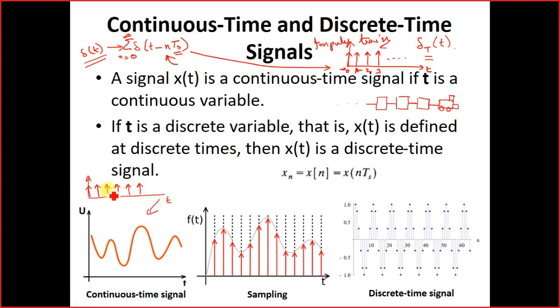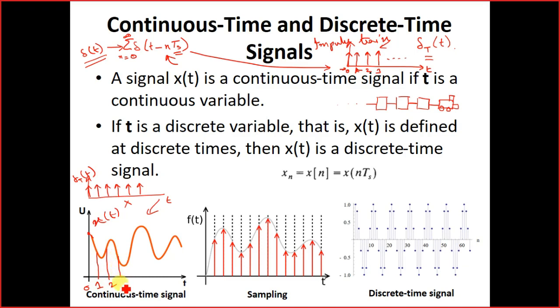Now when I multiply this delta T with this signal x(t), this gets multiplied at 0, then after 1 second it gets multiplied, after 2 seconds it gets multiplied over here.